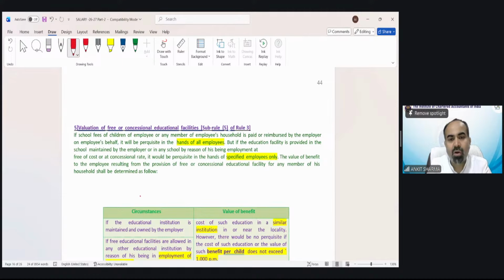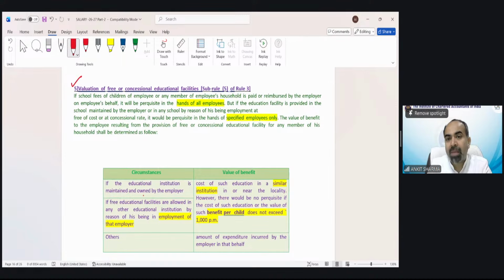Valuation of free or concessional education facility. If the school fees of children of an employee or any member of household is paid or reimbursed by the employer on the employee's behalf, it would be a perquisite in the hands of all employees. But if the school is owned by the employer and the children are studying in it, that is only taxable in the hands of a specified employee.